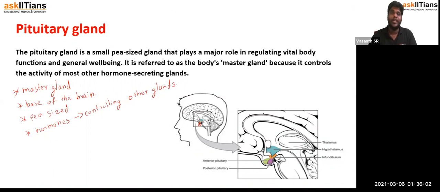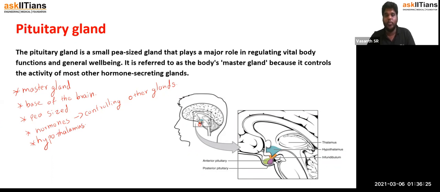The pituitary gland itself is controlled by another endocrine gland called the hypothalamus. It acts as a junction between the neural system and the endocrine system. That's what you should understand about the hypothalamus. You'll be reading about it extensively only in class 10.